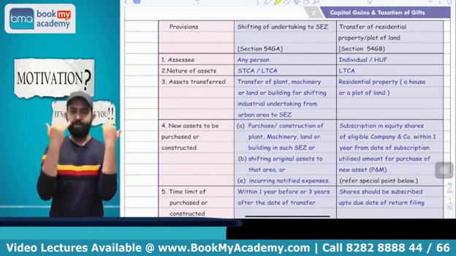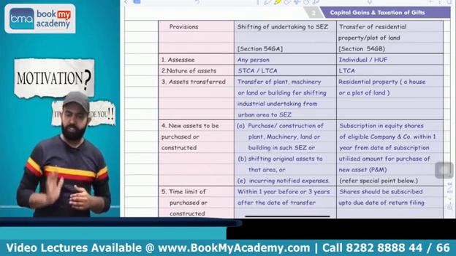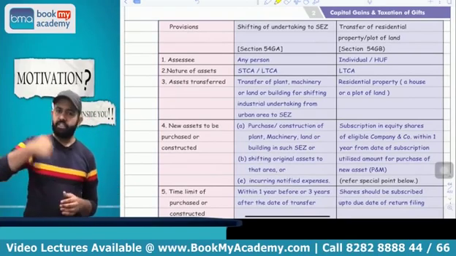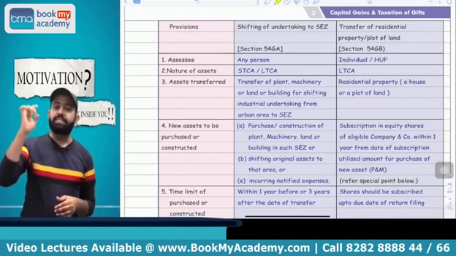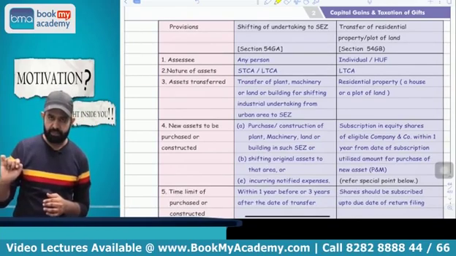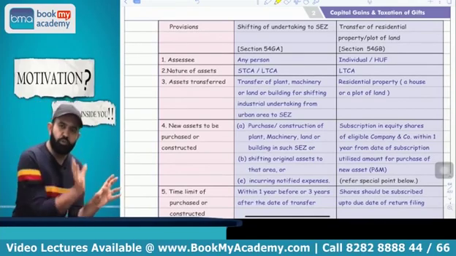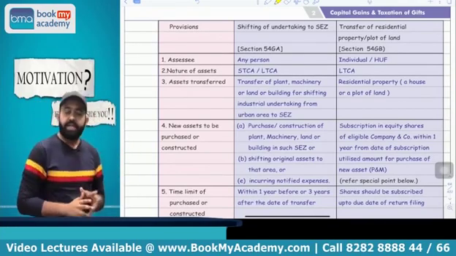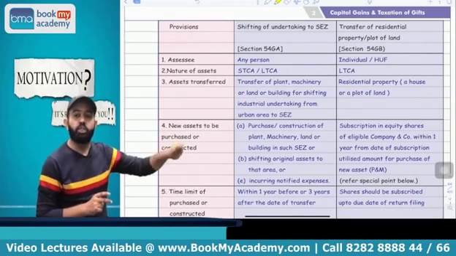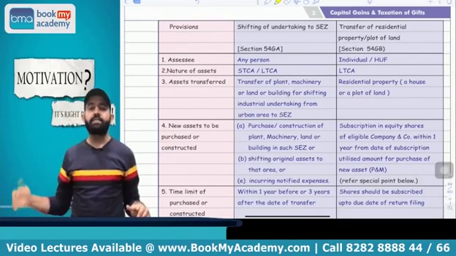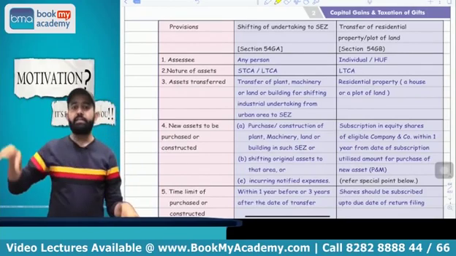What I am saying, all people please pay attention, is that the assessee is an individual or HUF. He transferred the residential house property or plot of land, and there is a long-term capital gain on that asset. He has to acquire the equity shares of the newly incorporated startup, and that startup will acquire the new plant and machinery. Then capital gain is exempt in the hands of this individual and HUF.